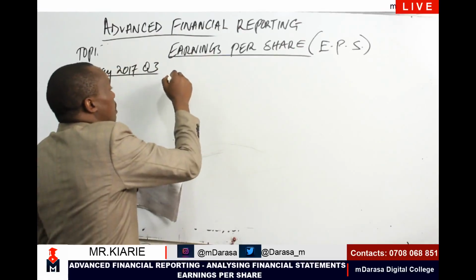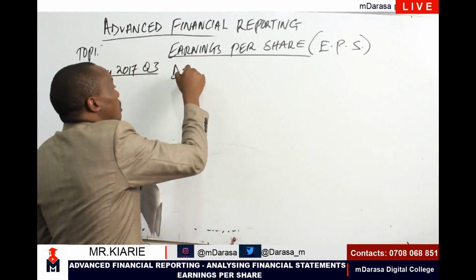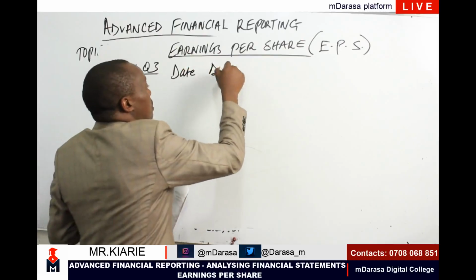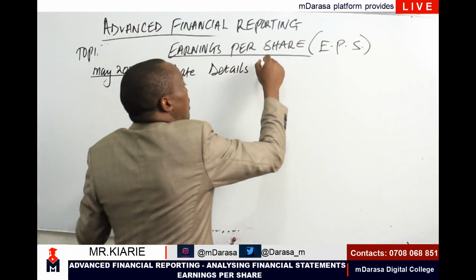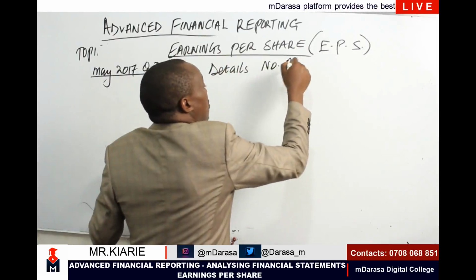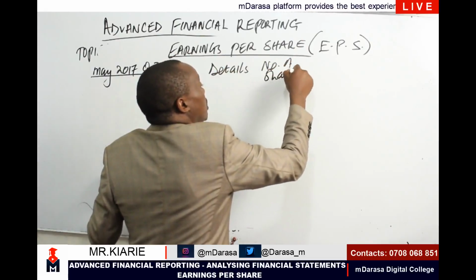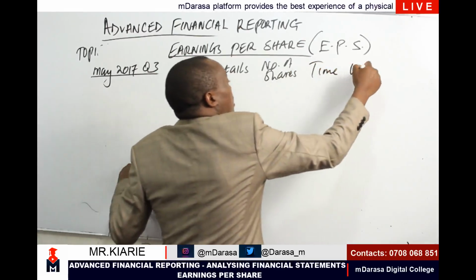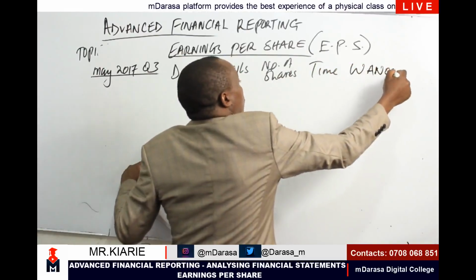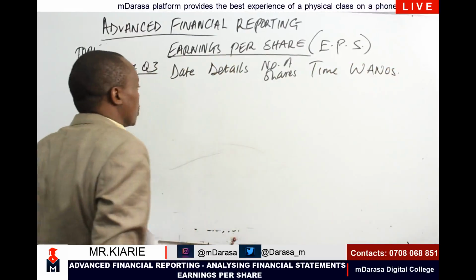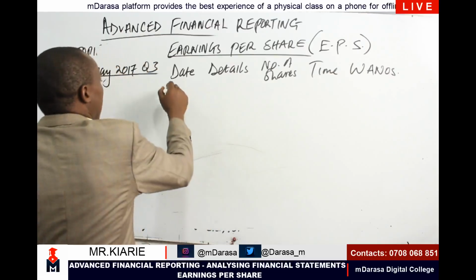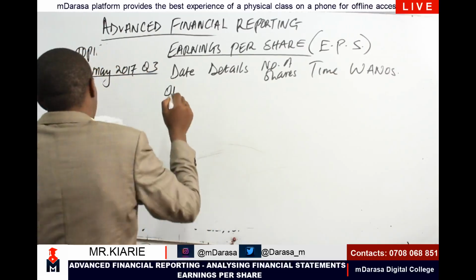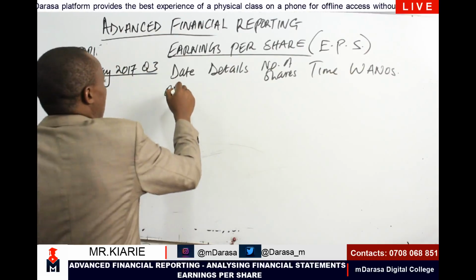You write date, details, number of ordinary shares, time factor, and then finally the weighted average number of ordinary shares. We always start by bringing down the balance on 1st of May 2016.